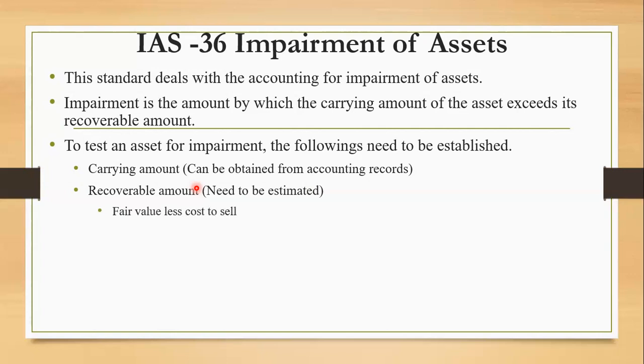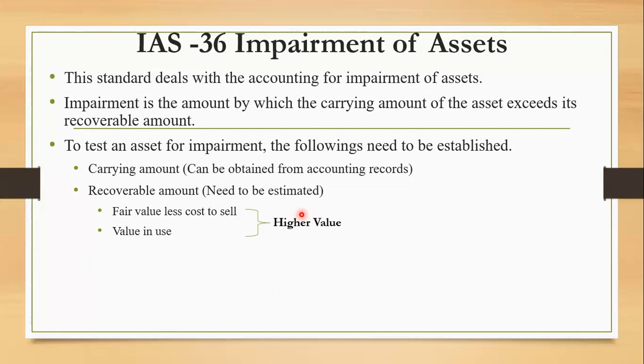This needs to be estimated based on available market condition. The next variable is the value in use. This is estimated as the present value of future cash flows associated with the asset. Accordingly, the recoverable amount is the higher value of fair value less cost to sell and value in use.